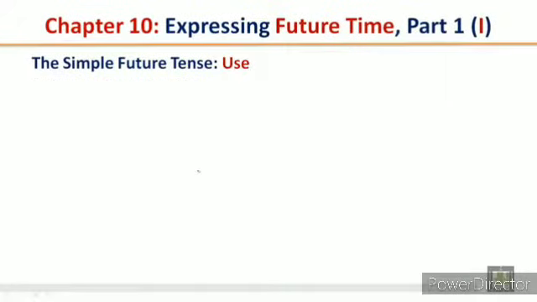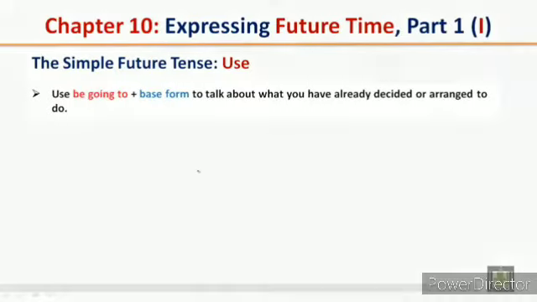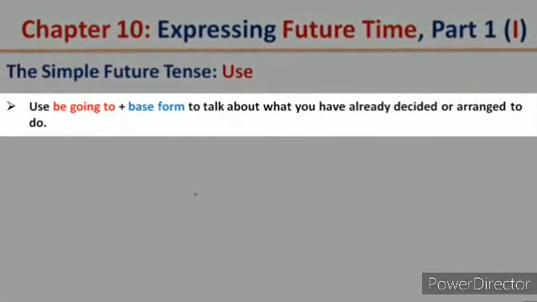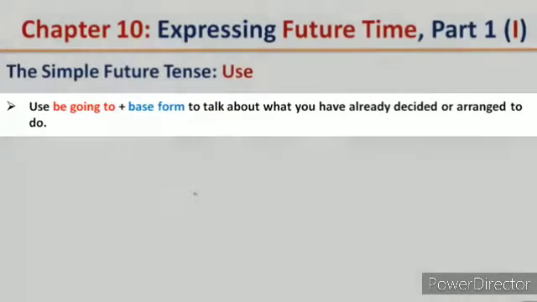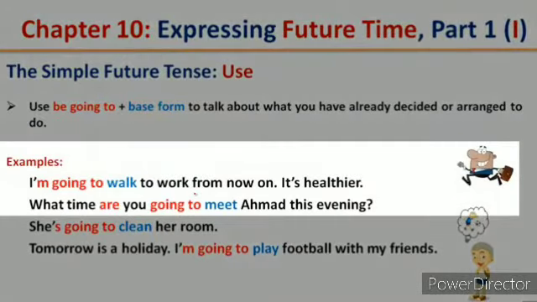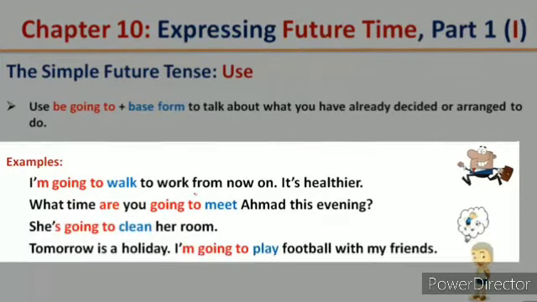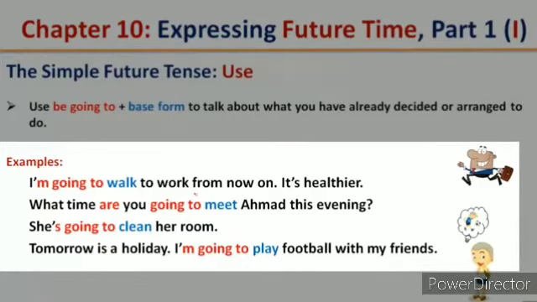The simple future tense use. Use be going to plus the base form to talk about what you have already decided or arranged to do. I'm going to walk to work from now on. It's healthier. What time are you going to meet Ahmad this evening? She's going to clean her room. Tomorrow is a holiday. I'm going to play football with my friends.